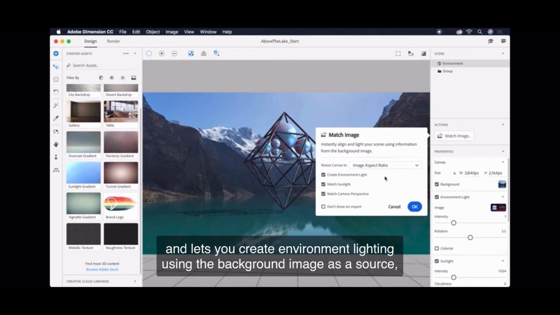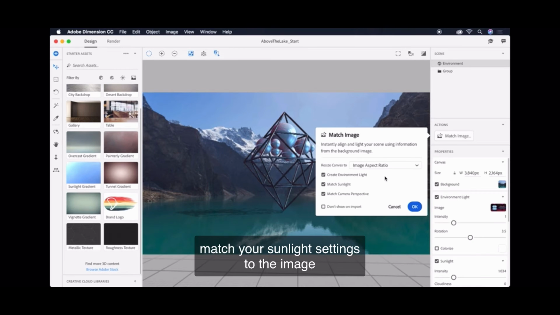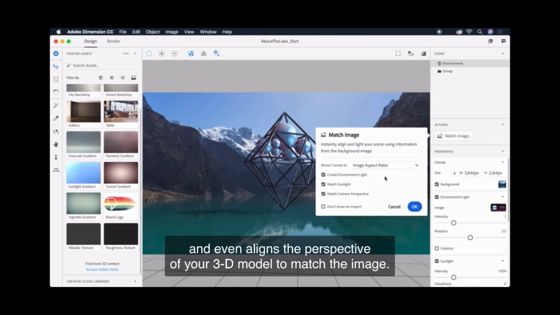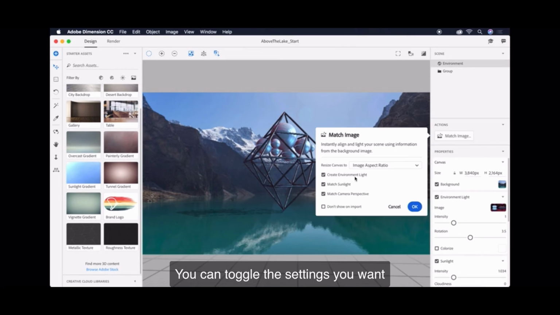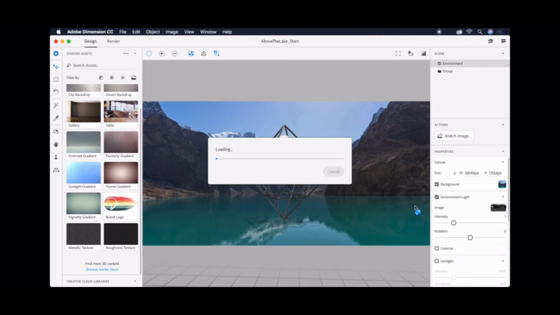The Match Image dialog automatically appears and lets you create environment lighting using the background image as a source. Match your sunlight setting to the image, and even align the perspective of your 3D model to match the image. You can toggle the settings you want and click OK to apply them.